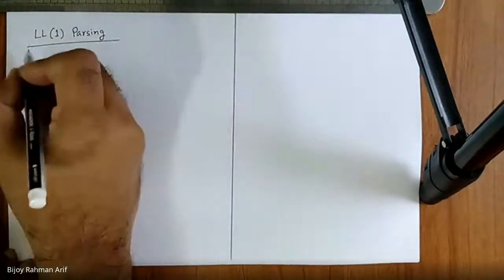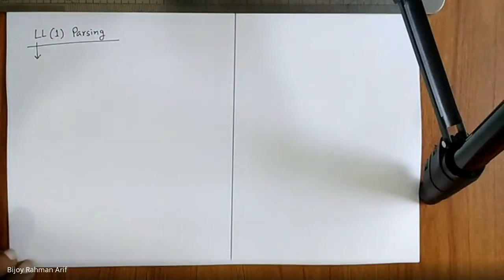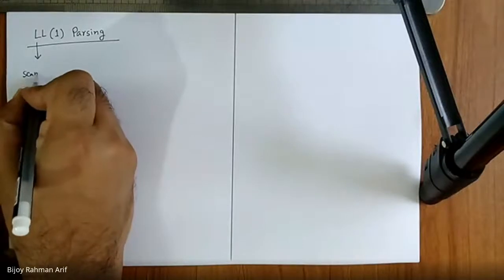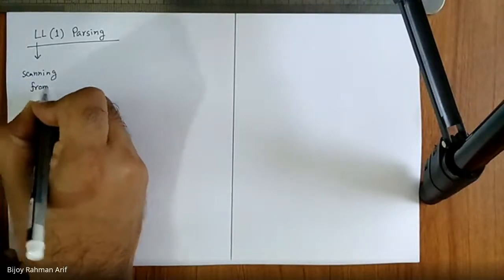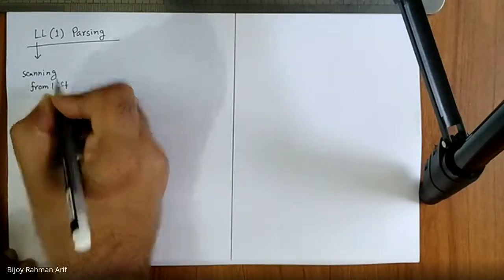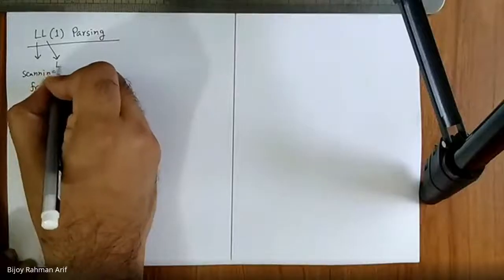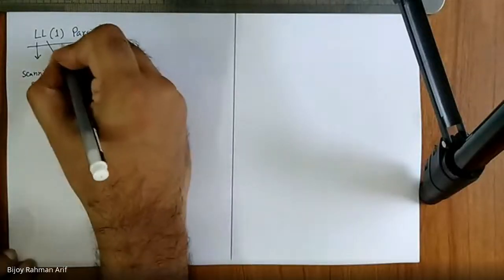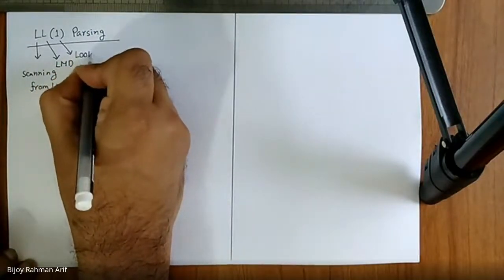So you know what the first L means, am I right? What does this first L mean? Left side scanning, scanning from left. What does this second L mean? LMD, leftmost derivation. This one is not clear to you, but today it will get clear. It is called look ahead, and the number of look ahead is 1.